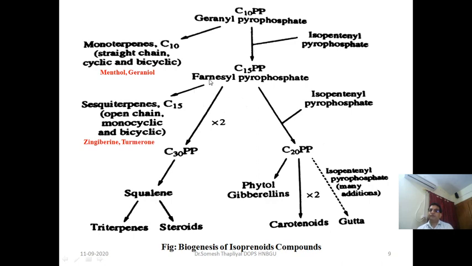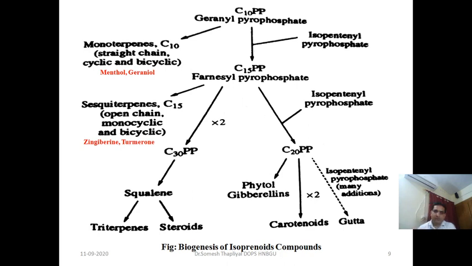And if we add another unit of farnesyl pyrophosphate to this farnesyl pyrophosphate, we will obtain a compound containing a total of 30 carbon atoms, and from this intermediate product we can obtain squalene, and from squalene we can obtain triterpenes, for example cucurbitanes.